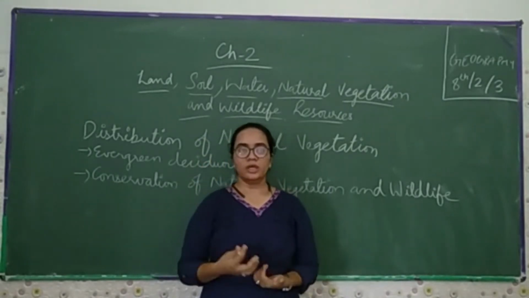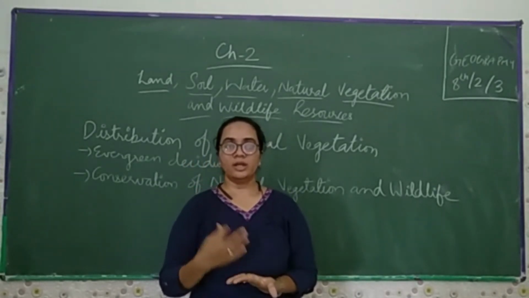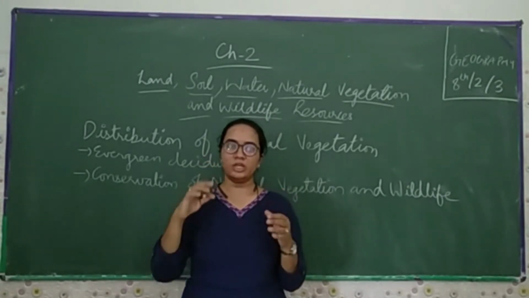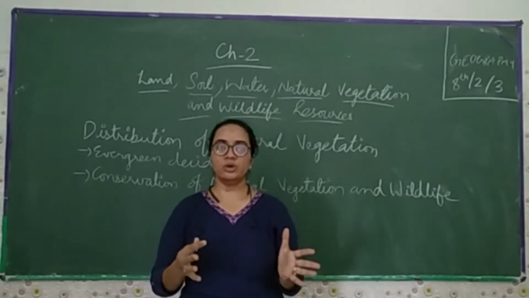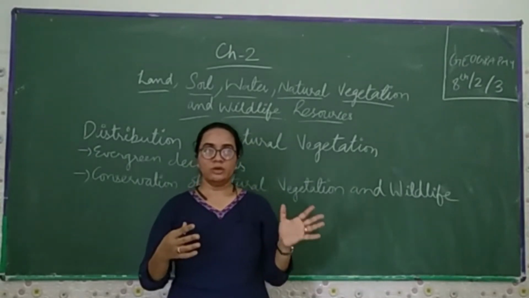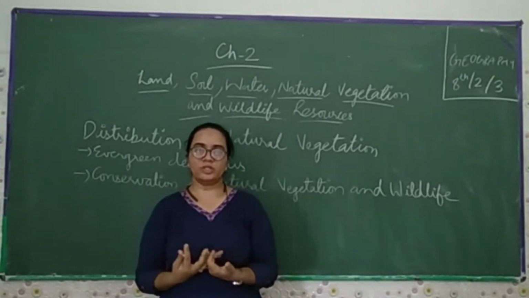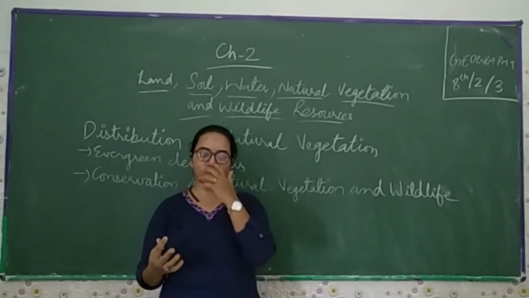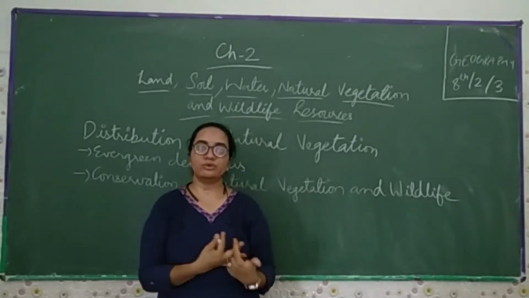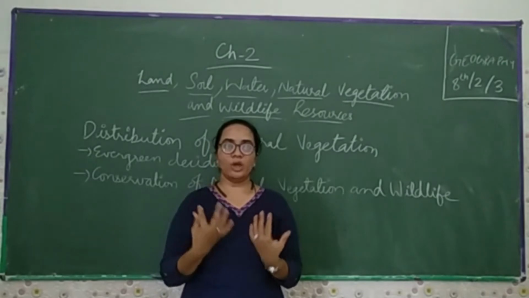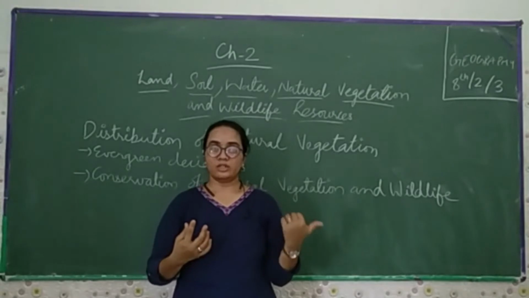If we talk about water, we already discussed that water is the most important part of our life. The population lives on the land, and people get their drinking water from rivers, lakes and ponds, on which we all depend. So these are the things that can help us understand what we have to do and what we do not have to do, and how we have to conserve water. All these points we have discussed so far in the previous two videos.